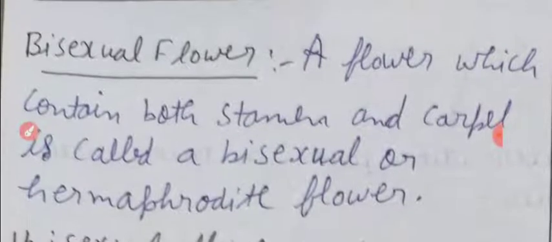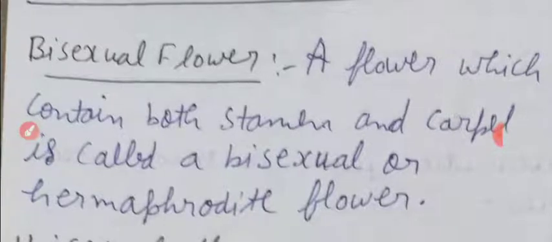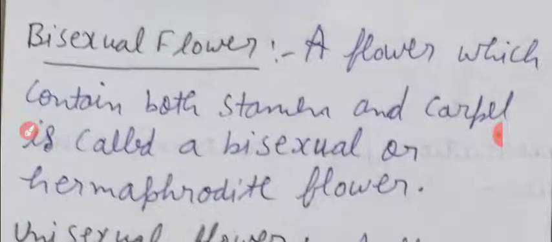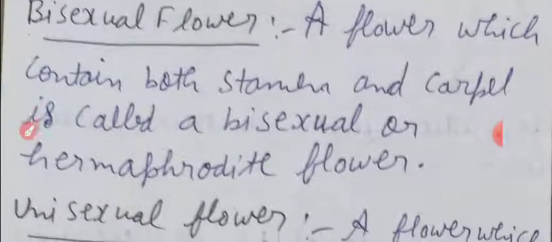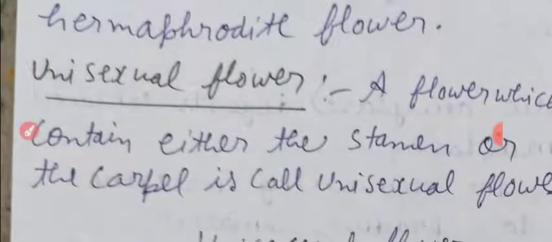So, my dear students, please write down the definition of a bisexual flower. A flower which contains both stamen and carpel is called a bisexual or hermaphrodite flower. Clear?